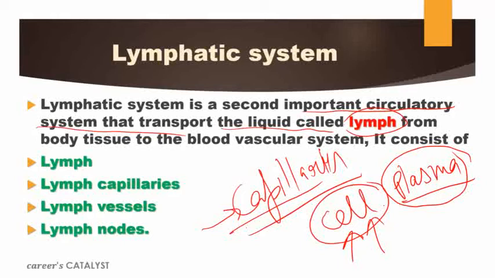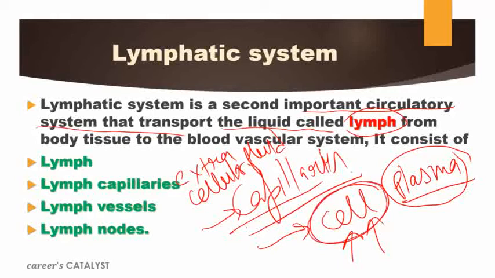This fluid which is present outside the capillaries is defined as extracellular fluid. We name that fluid as what? Extracellular fluid. When it enters the lymphatic system, this fluid which is mixed with cells, then that liquid will be defined as what?